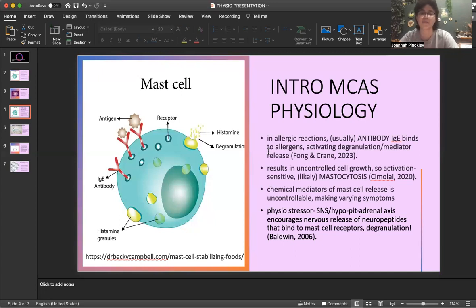So this can be where mast cells build up under the skin, in the bones, and in the intestines. Stressors such as the sympathetic nervous system, our fight or flight system, encourage neuropeptide release, which is small chains of amino acids that bind to the mast cell receptor that causes this degranulation.